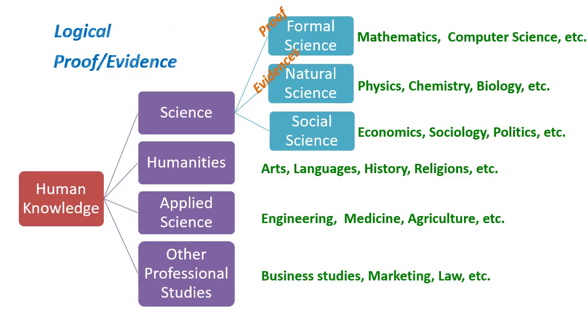The next area of human knowledge that we look at is applied science. It is closely related to science. However, it is often taken separately due to unique sub-areas of study and professional aspects. This includes engineering, medicine, agriculture, etc. The final area we consider is other professional studies, which often include business studies, marketing, law, and many more.